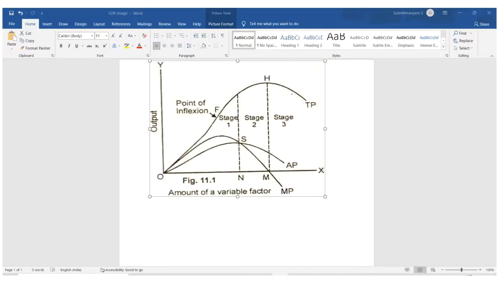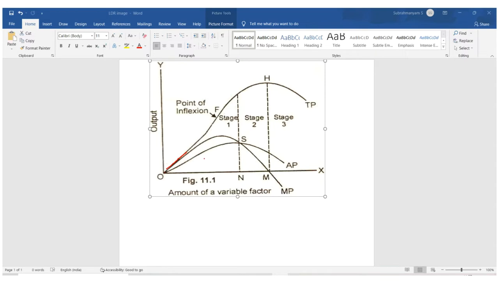This is the law of diminishing returns in the form of a graph. Input is taken on the x-axis and output on the y-axis. This is the total product curve, this is the marginal product curve, and this is the average product curve. Three stages are there: stage 1, stage 2, stage 3. First, we will study stage 1. The graph starts from 0 variable input. In the first stage, EP is greater than 1.